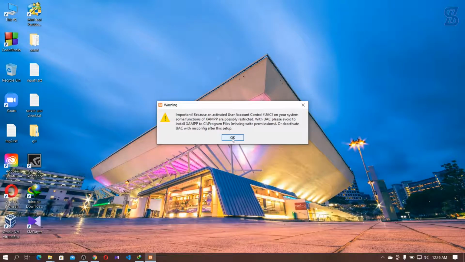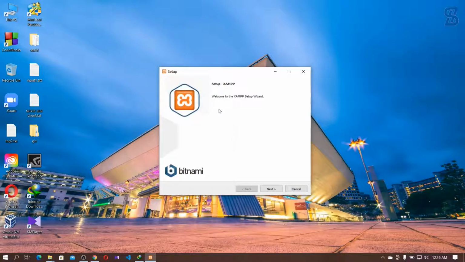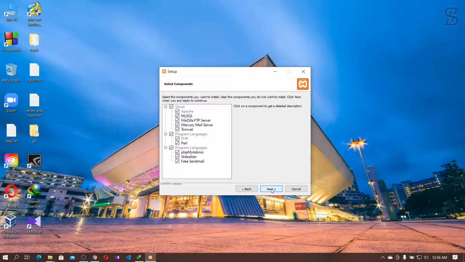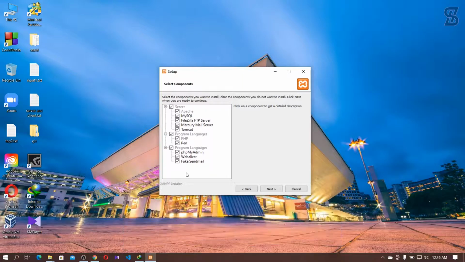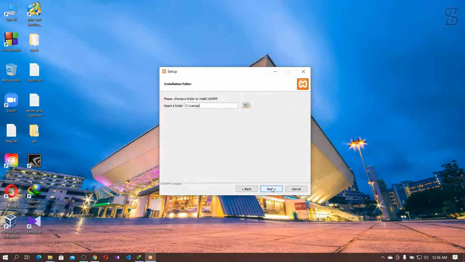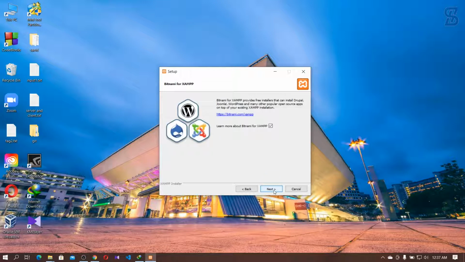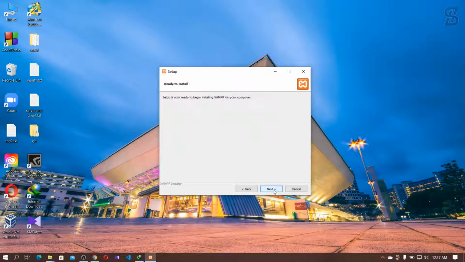After clicking OK, it opens the setup interface. Simply click here next. Before we click next, make sure to check all the options, otherwise it won't work properly. So then click next, and click next, and click again next, and ready to run the install file.